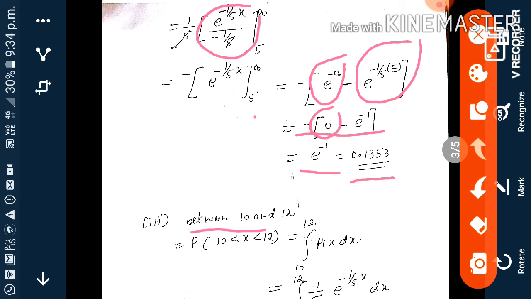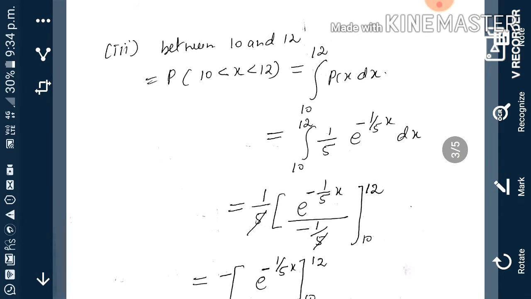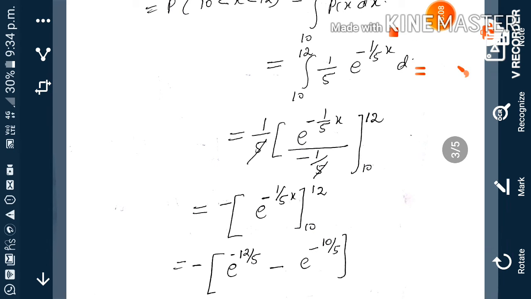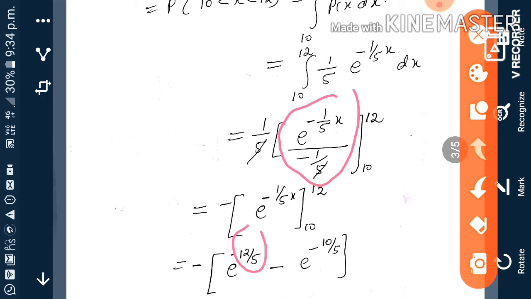Next, between 10 to 12. To find the probability p(x less than 12 and greater than 10), we have to integrate from 10 to 12 of p(x) dx. Then the integral of that, with upper limit 12 and lower limit 10.